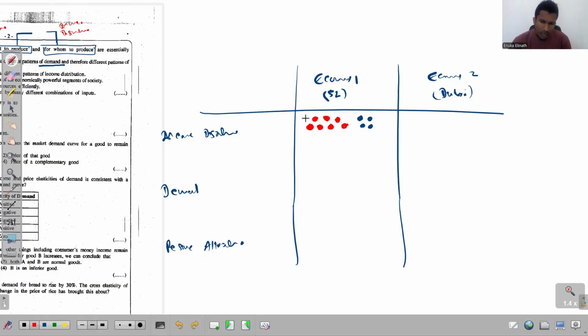Now, for example, the majority of the middle class people will demand more basic cars. Just imagine so, basic cars. And the minority of the rich people will demand luxury cars. So there's a higher demand for basic cars in this economy, but there's a low demand for luxury cars in this economy.